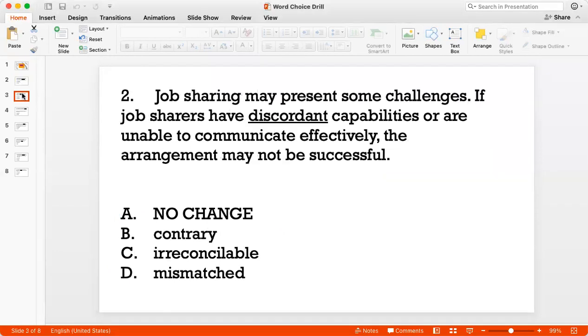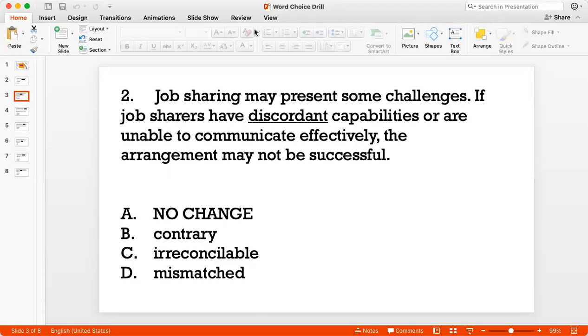Okay. Question 2. Job sharing may present some challenges. If job sharers have discordant capabilities or are unable to communicate effectively, the arrangement may not be successful. So here I'm speaking about job sharing. I'm talking about the same job, the same designation being shared by more than one person. And the problem with that is that if the capabilities of the two people sharing the job don't match, if those capabilities are not complementary, then it can lead to trouble.